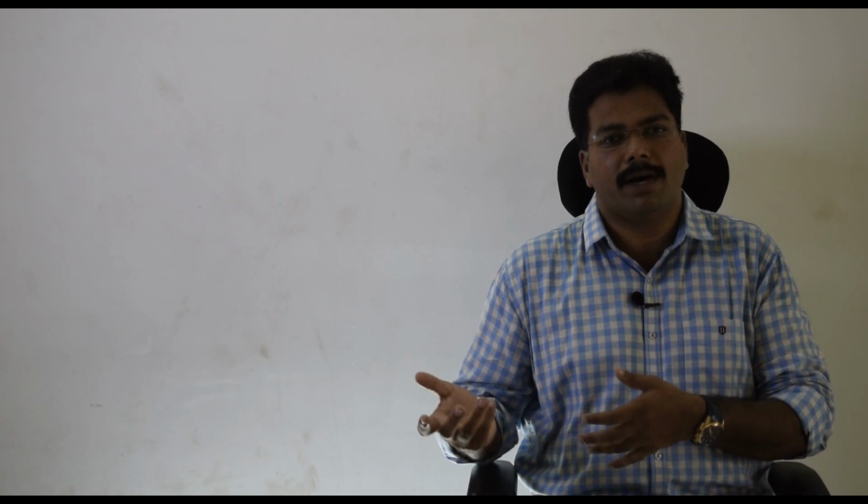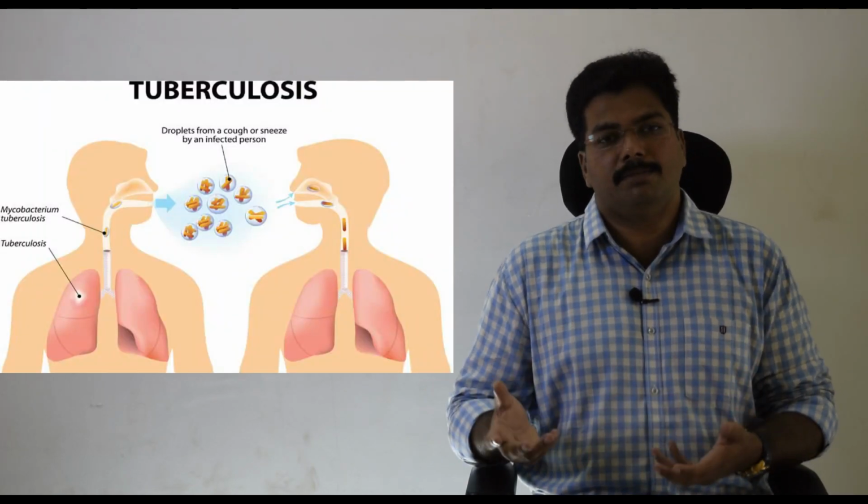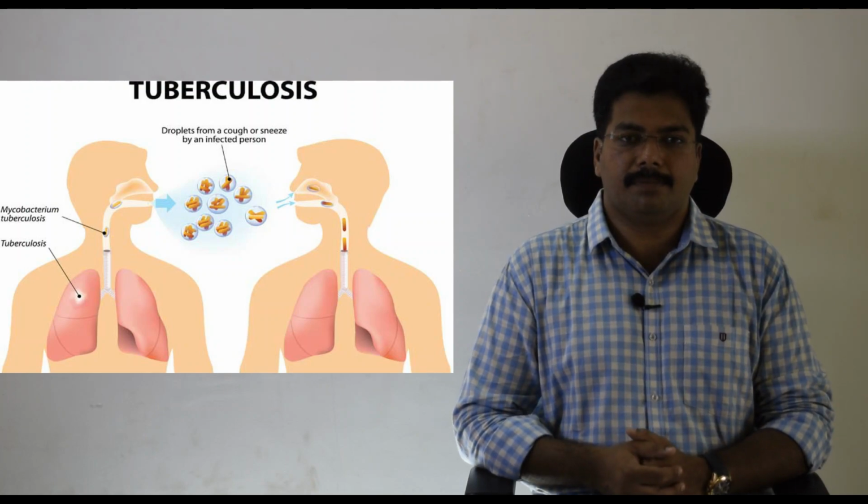That is why your elders ask you to close your mouth and not breathe through it. So that is the secret behind it. It actually prevents airborne diseases. Examples of airborne disease are the common cold caused by rhinovirus and TB, tuberculosis, caused by Mycobacterium tuberculosis.